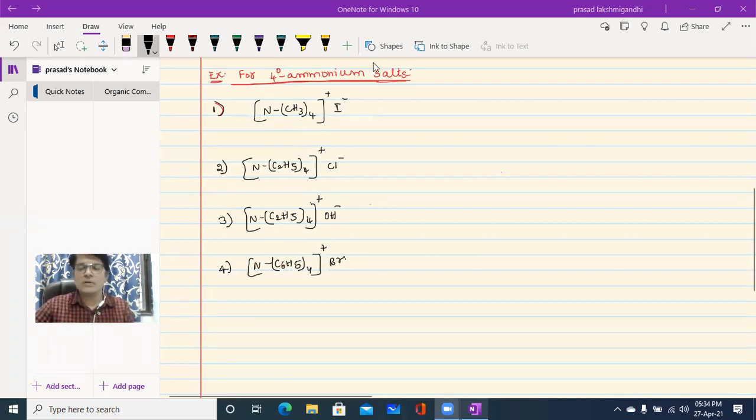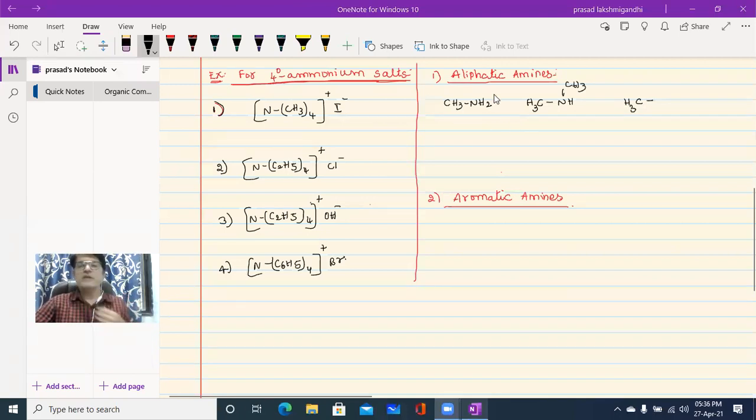Clear, beta? Now let us write a few more examples of what I said, aliphatic amines and aromatic amines. Aliphatic amines means, as I told earlier, open chain compounds. Aromatic amines means closed chain compounds. So first let us know aliphatic amines. Here I'm giving a few examples: aliphatic means open chain amine, CH3NH2, CH3NHCH3, and CH3N with 3 alkyl groups, like 3 methyl groups.